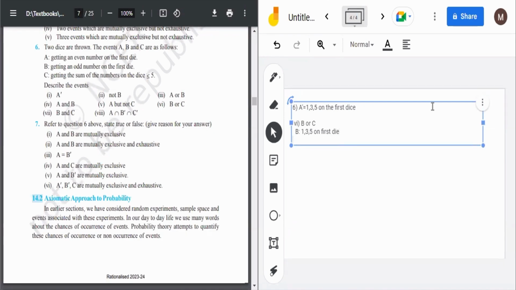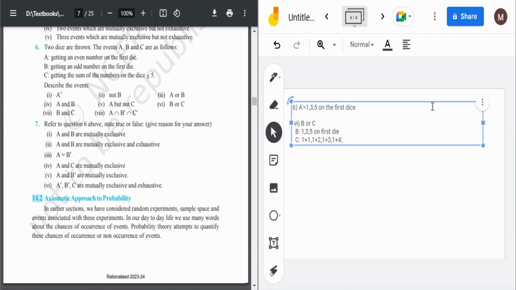Okay. Then what is C? C is getting the sum of the numbers on the dice less than or equal to 5. So it can be 1 plus 1. It can be 1 plus 2. It can be 1 plus 3. It can be 1 plus 4.